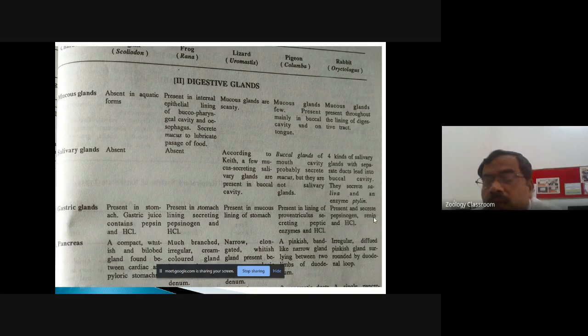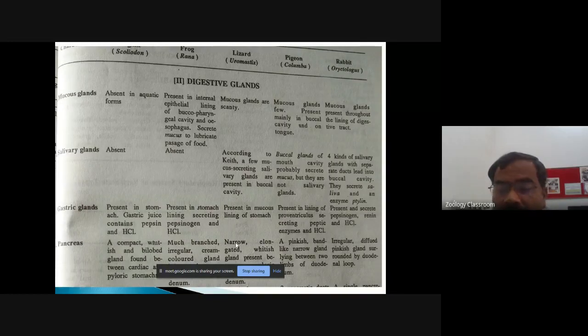Then another hormone is renin and hydrochloric acid. Information of the pancreas. If you see the pancreas in Scoliodon, it is a compact, whitish, bilobed gland found between the cardiac and the pyloric stomach. Then, if you see the pancreas in the frog, it is a much branched, irregular, cream-colored gland located in the U-shaped loop, which also secretes the pancreatic juice.